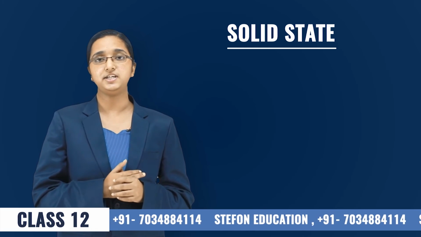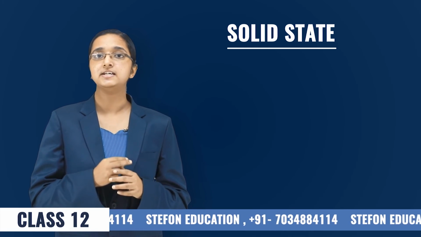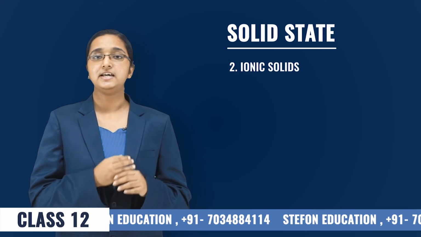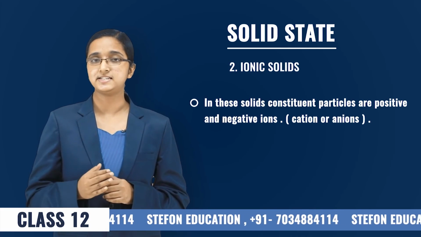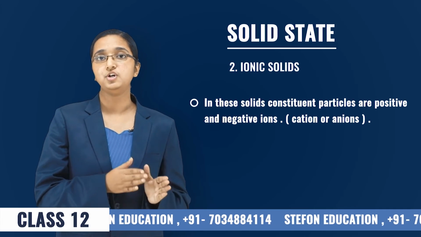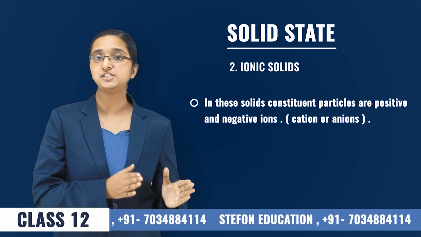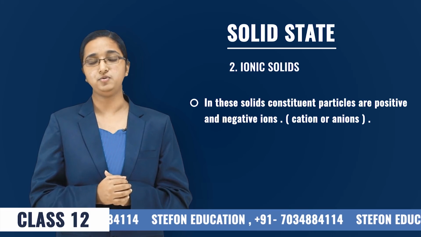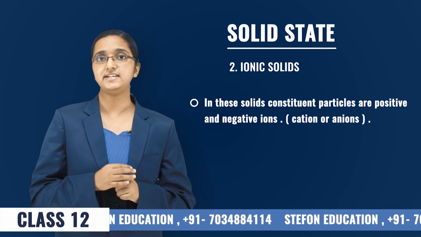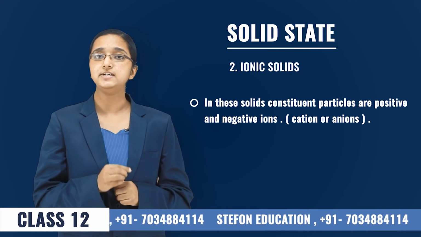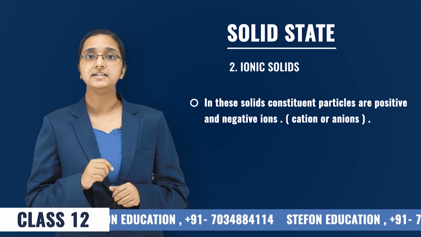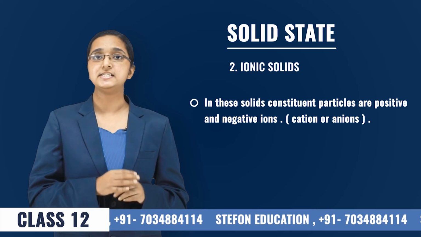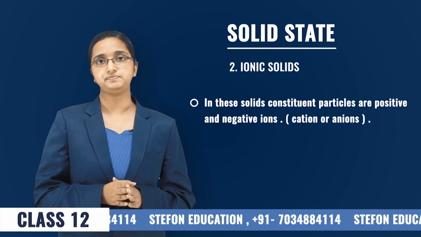The second category of crystalline solids is the ionic solids. In the case of ionic solids, the constituent particles are ions. It can be cation or anion. Cations are positively charged ions, whereas anions are negatively charged ions. In the solid state, they are non-conductors of electricity. But in the molten or aqueous state, they are conductors.